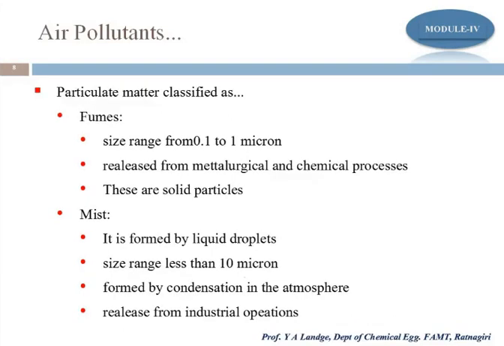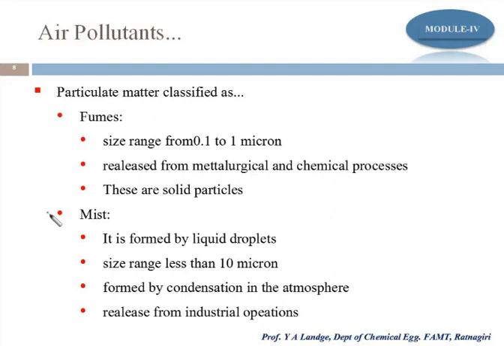Then fumes. First we saw dust, second we saw smoke, and now the fumes. What do we mean by fumes? Fumes are particles in the size range of 0.1 to 1 micron, released from metallurgical and chemical processes. When those processes are going on, the fumes are formed. These are solid particles.